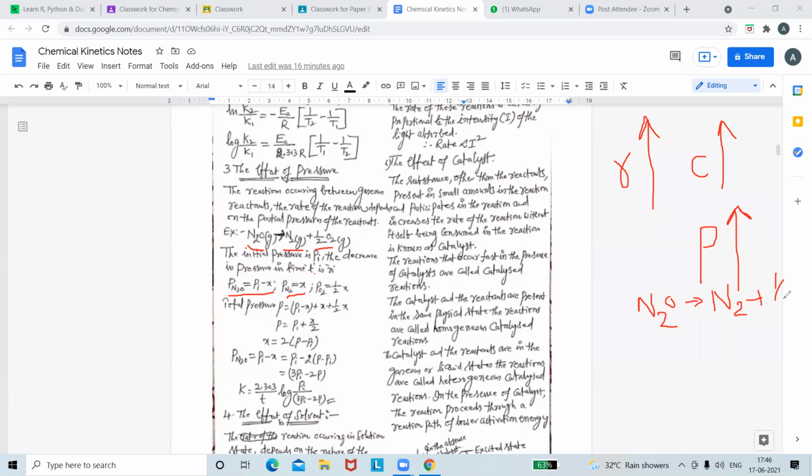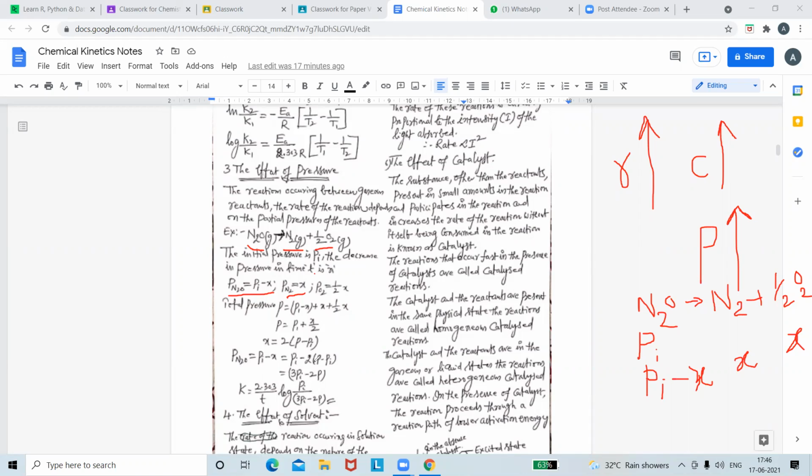Half oxygen gas. What is being said is that the pressure at time T equal to 0 is Pi. After some time T, Pi minus X will be remaining. Why? Because X amount of nitrogen is formed, and oxygen is also formed. Okay, then what is going to happen? We know the equation. That is, X is equal to, finally it is found like this.